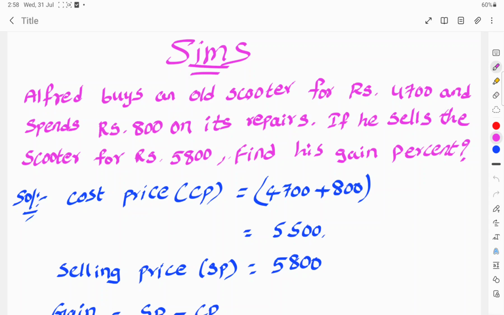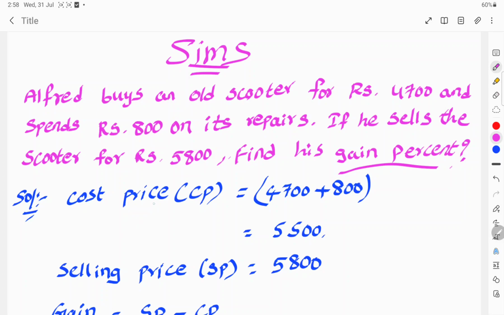Today's topic: Alfred buys an old scooter for 4,700 and spends 800 on its repairs. If he sells the scooter for 5,800 rupees, find his gain percent. Find the gain percent. So let's see the solution.